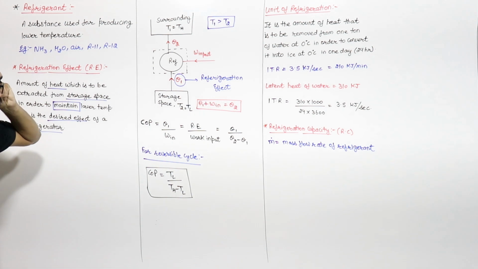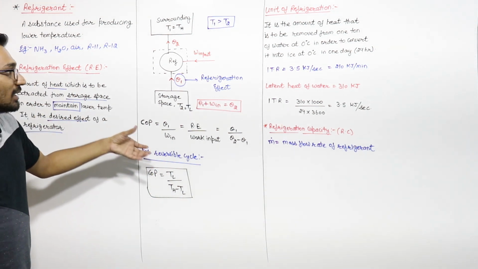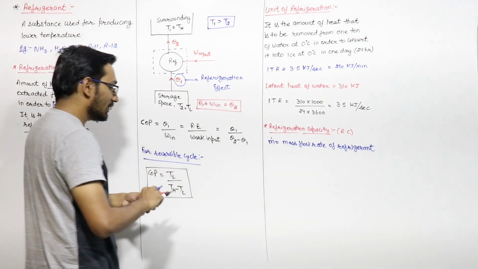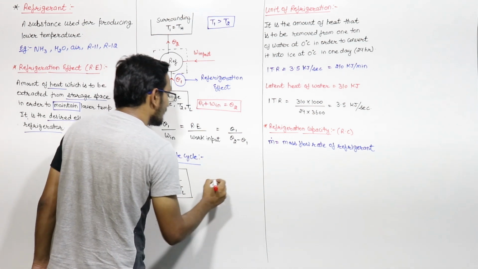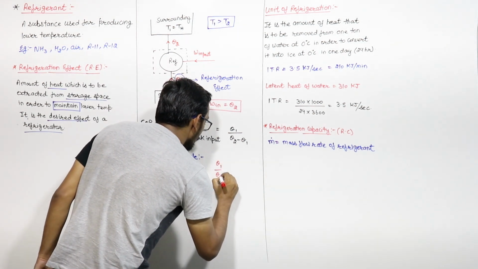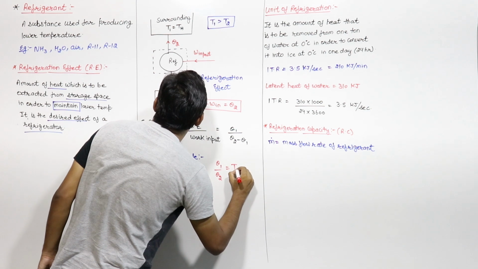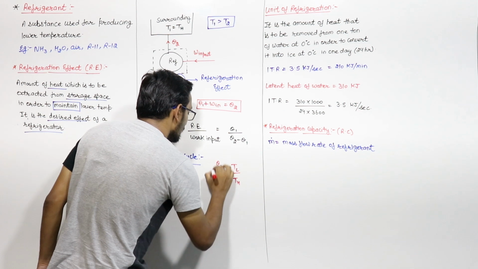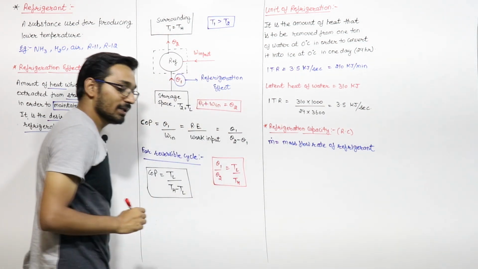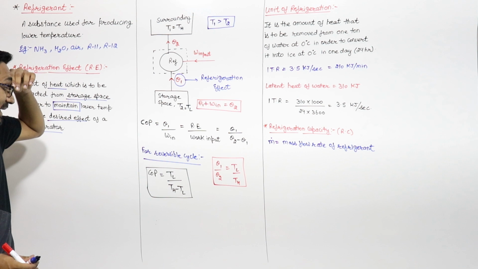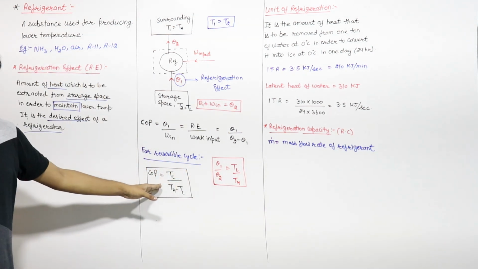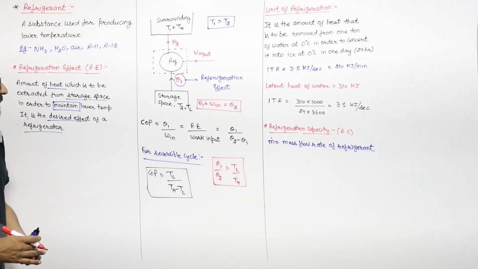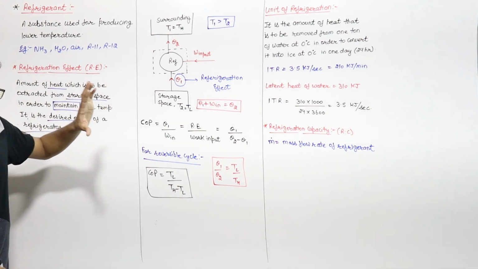If the cycle is reversible, then you can represent the heat ratio in the corresponding temperature ratio. So from the thermodynamic temperature scale, Q1 by Q2 is equal to TL by TH for a reversible cycle. With this, we can write COP is equal to lower temperature upon higher temperature minus lower temperature. So this is the meaning of the refrigeration effect.